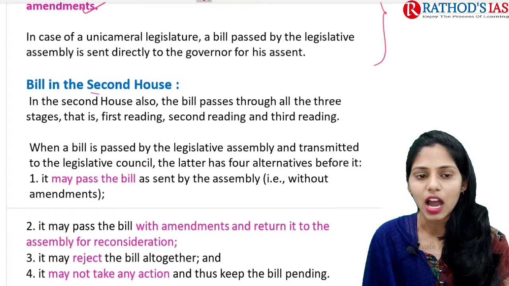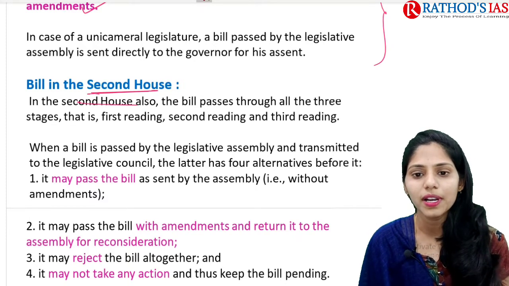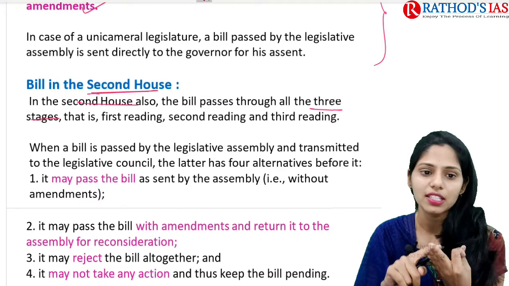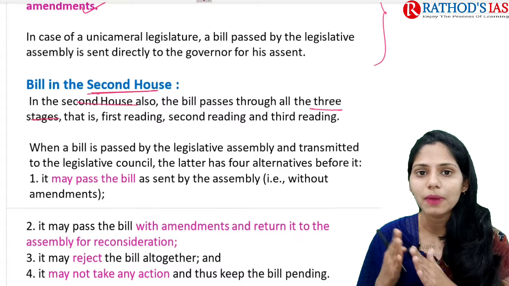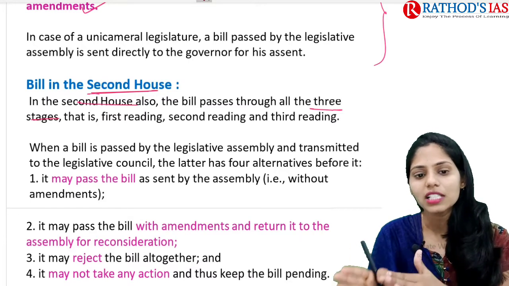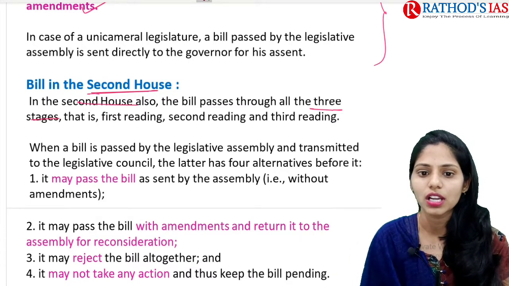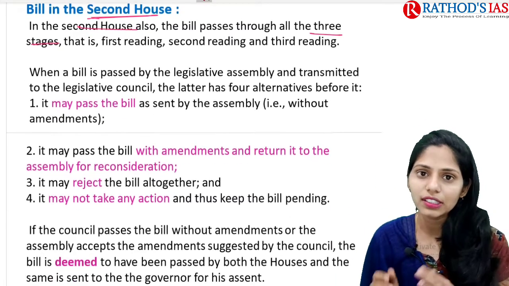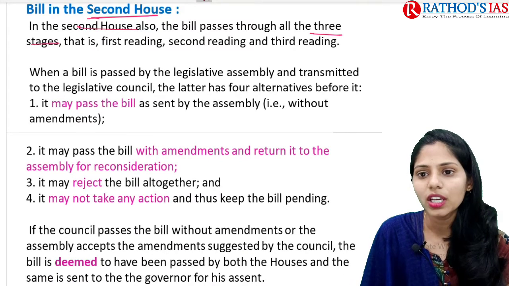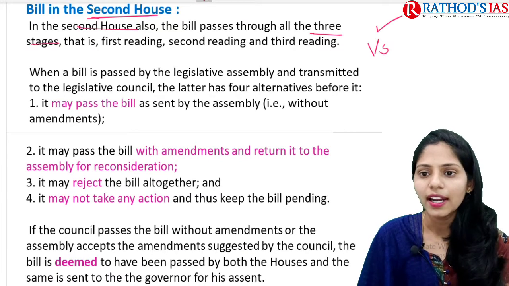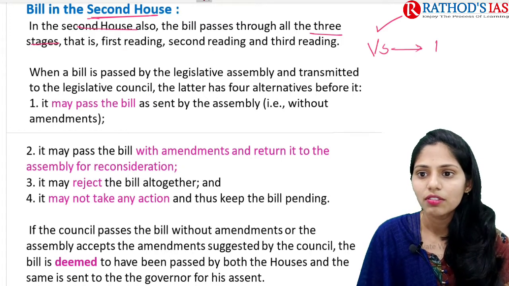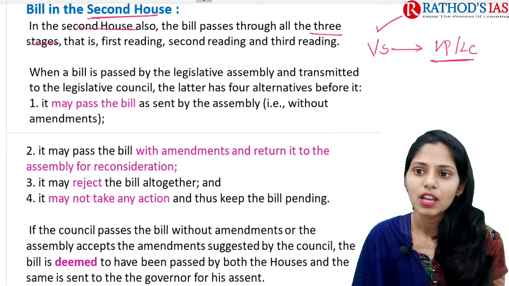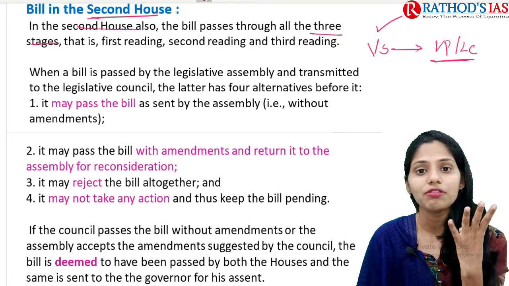So, the bill in the second house. In the second house also, a bill passes through 3 stages, that is first reading, second reading and third reading. When a bill is passed by the Legislative Assembly, it will be transmitted to the second house, that is the Legislative Council. Here the Legislative Council has 4 options before it. Let us try to understand with the diagram. Vidhan Sabha passed the bill and it came to the second house, that is Vidhan Parishad or Legislative Council, right? So the second house has mainly 4 options.